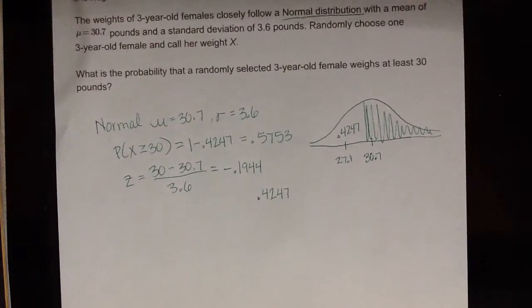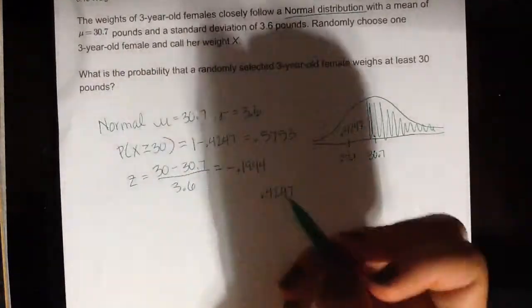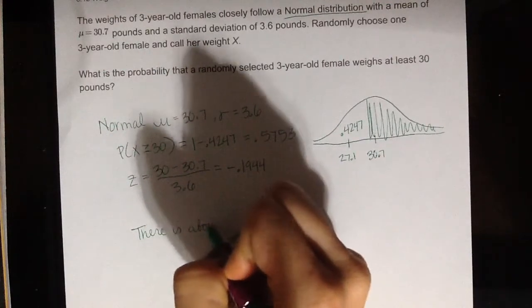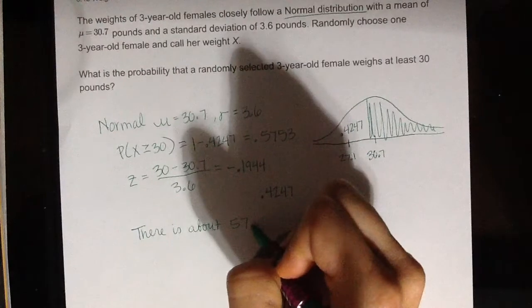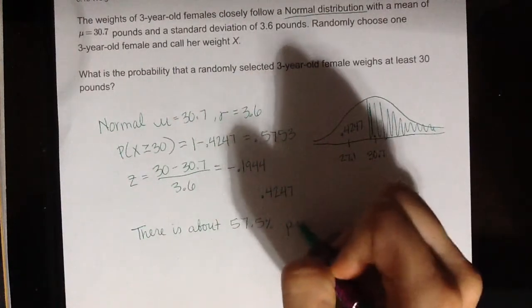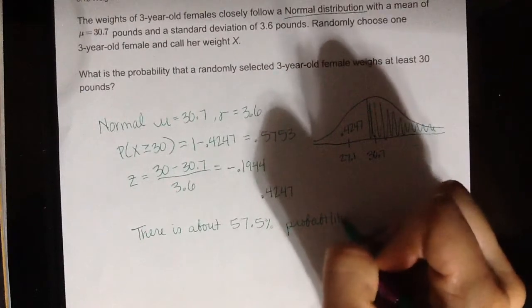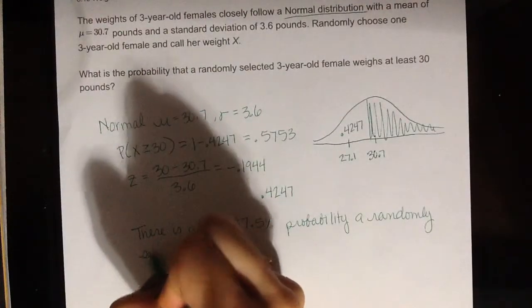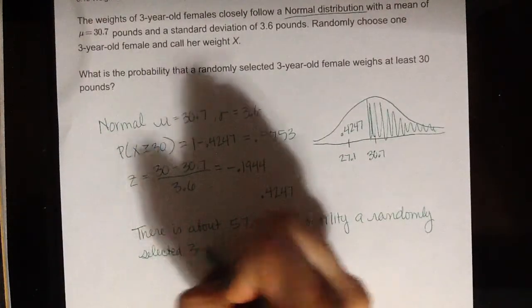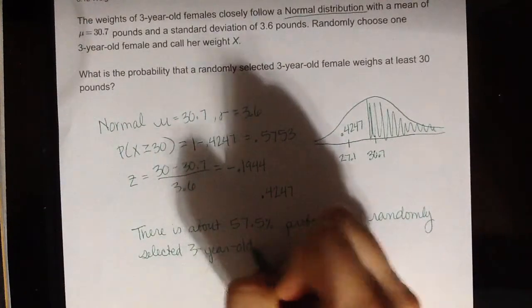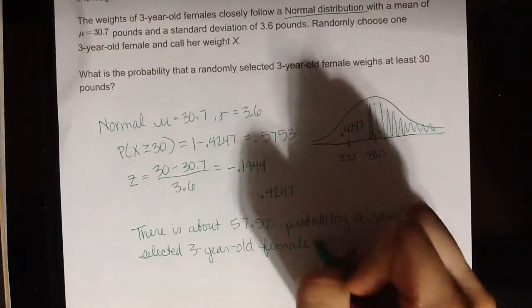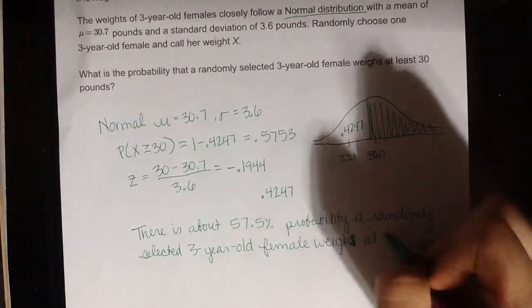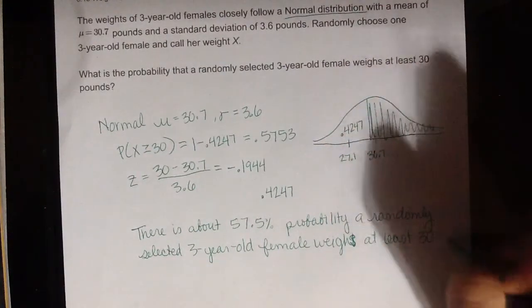So what is the probability that a randomly selected 3-year-old female weighs at least 30 pounds? There is about a 57.5% probability a randomly selected 3-year-old female weighs at least 30 pounds.